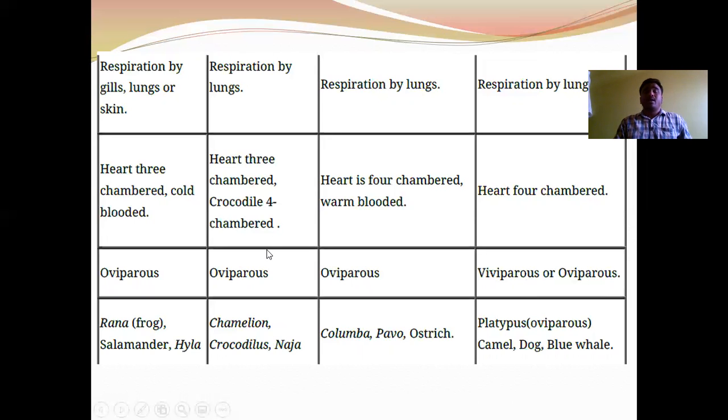Examples for reptiles: chameleon, Crocodilus and Naja. Examples for aves: Columba, pigeon, Pavo cristatus, and ostrich. Next, mammals: platypus is the example for an egg-laying mammal, and camel, dog, blue whale are viviparous organisms.